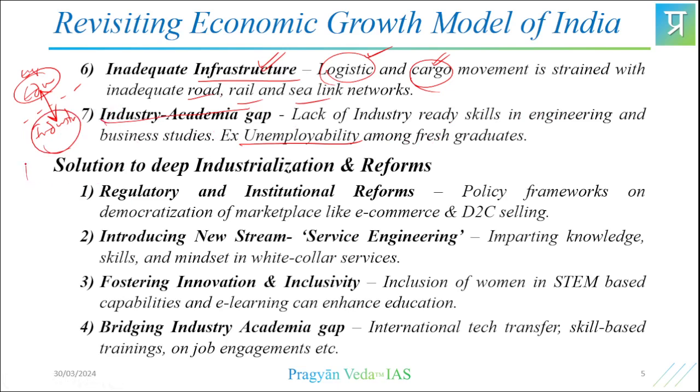And towards the solution, these are some challenges that we talked about. Now, towards the solution to deep industrialization, what are some reforms that can be undertaken? Number one, the regulatory and institutional reforms. Single window clearance systems have to be streamlined. Then bureaucratic bottlenecks have to be minimized, right? Policy frameworks have to come in that direction, and democratization of the marketplace, especially in the current context where e-commerce is booming and direct D2C selling is on the rise.